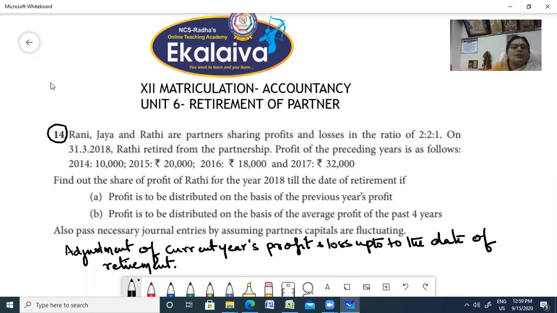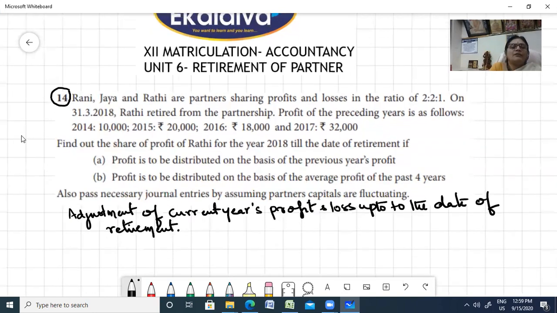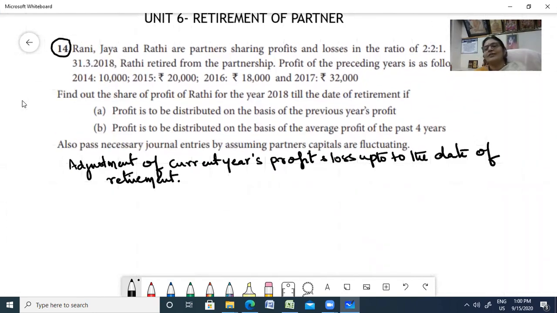Now, sometimes the partner will not retire towards the end of the year. He might retire in the middle of the year, or after a quarter, or after half a year. However, you have to settle his profit and loss, whatever belongs to him, till the date of retirement. For example, in 2018 your academic year is from January to December. Then in March 2019 he is going to retire, that is after 3 months. So for the 3 months you should calculate the profit and loss and distribute it.